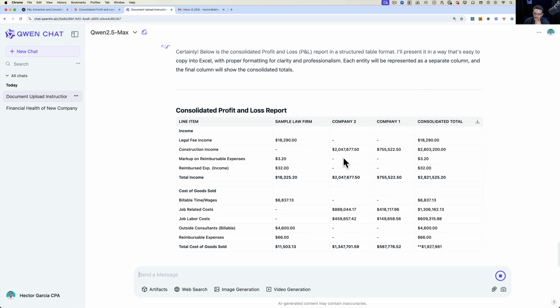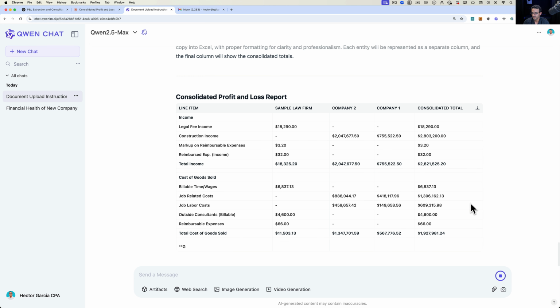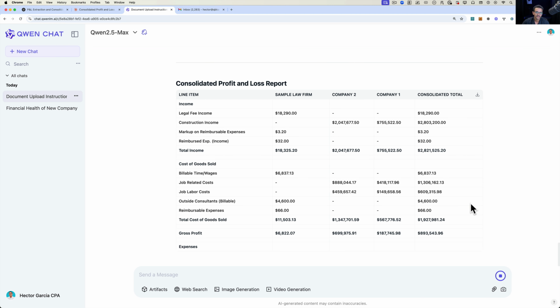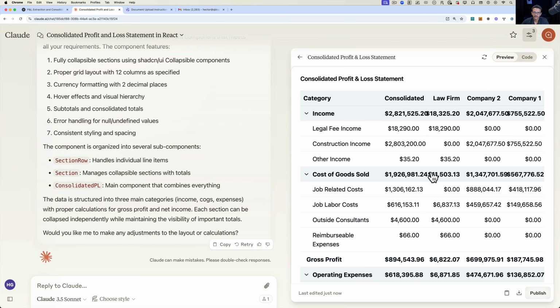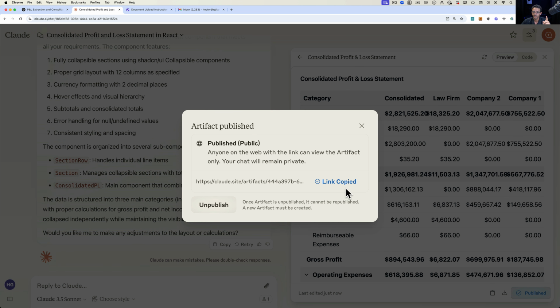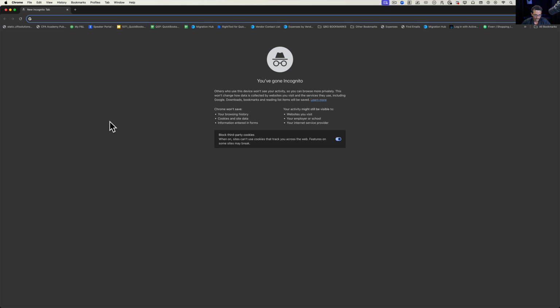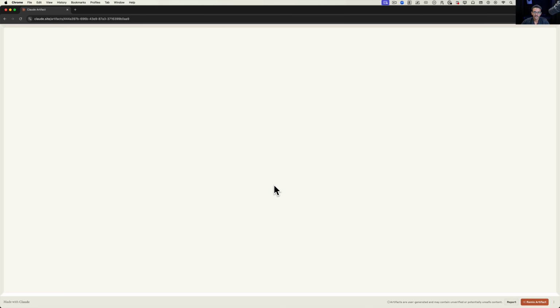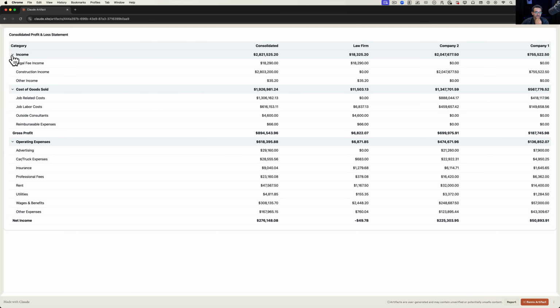And there we go. And then I could click on this little export to CSV, and I can export that. I mean, Quen is still working at this point. Let's go back into Claude and see, boom, as you can tell, this was the one shot prompt that we did. So that was a single shot prompt. I uploaded the documents. Let's see if it came out identical, if it came out similar. Let's see how it is. Yeah, it did. Perfect.